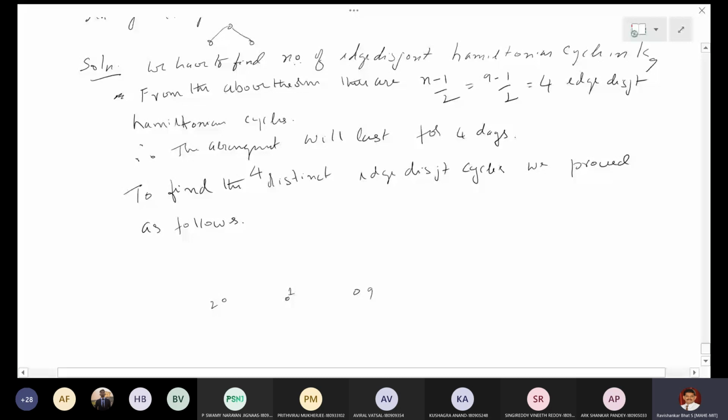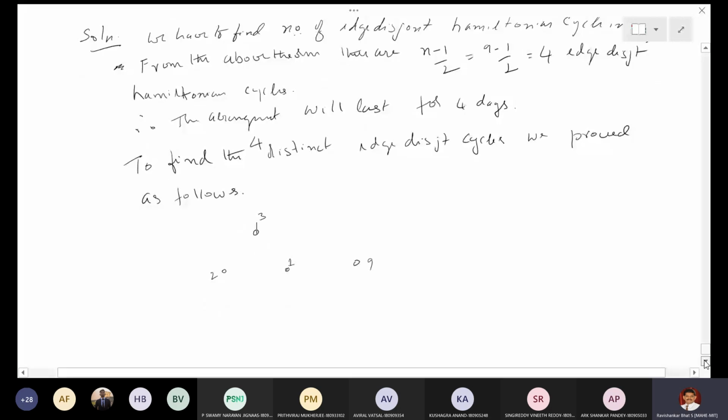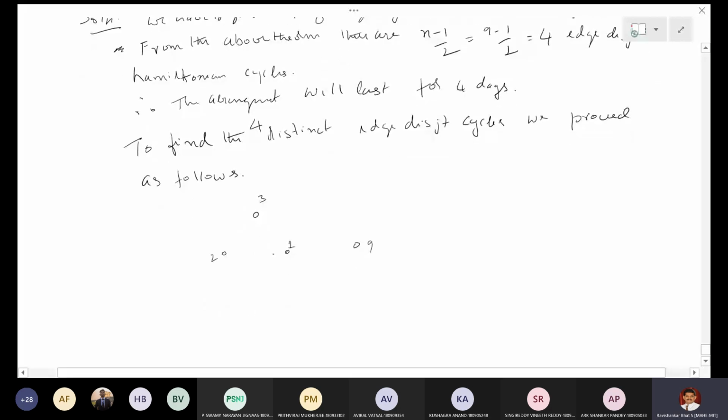Of course I will put 3 here. That is all odd numbers above this. Actually, this is in a straight line now. 1, 2, 9 is in the straight line. Now I'll keep 3 here. And of course, it should be in the circular order. When you finish it up, it should be in the circular order.